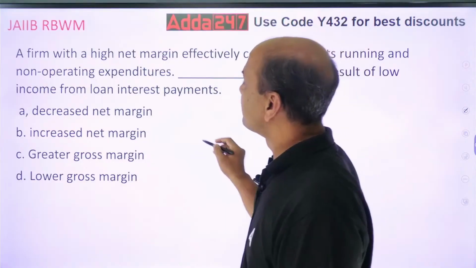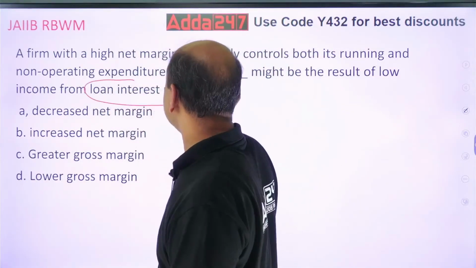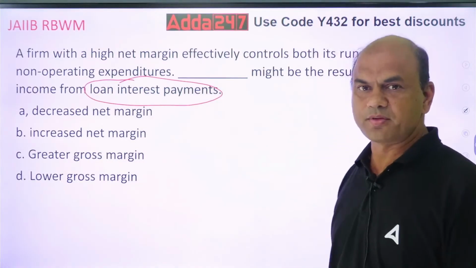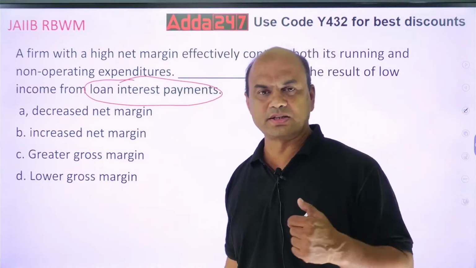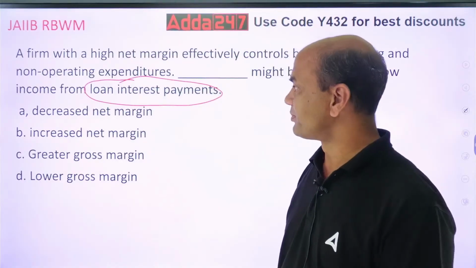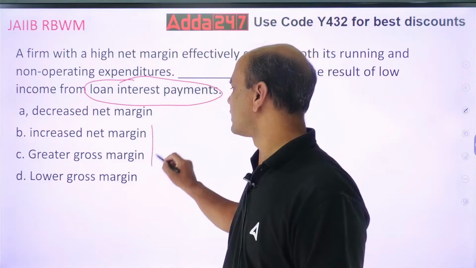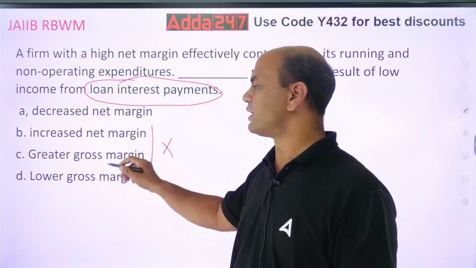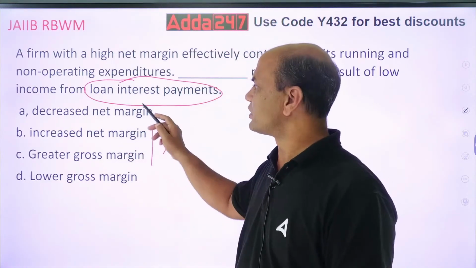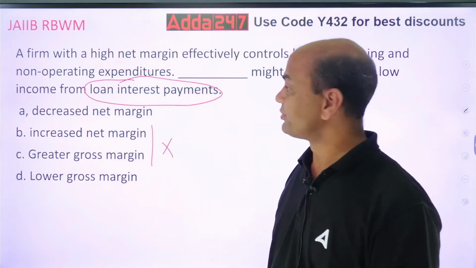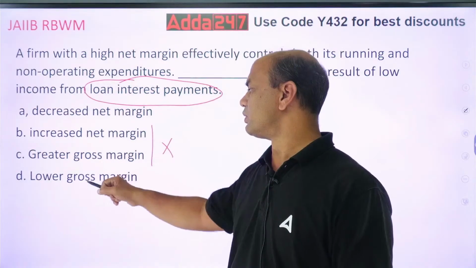If I'm getting less margin, this will reduce what? The answer is obviously that increased and greater are out. The answer is A or D. Which one then? Decreased net margin or lower gross margin?